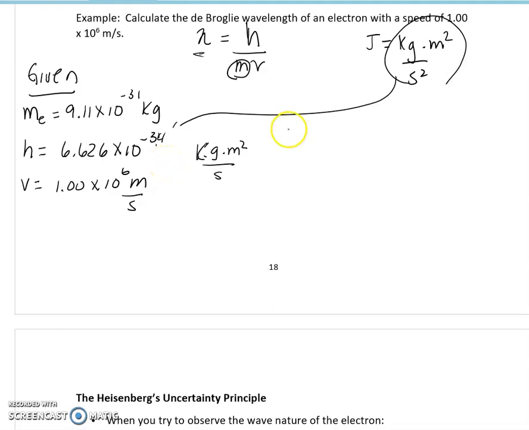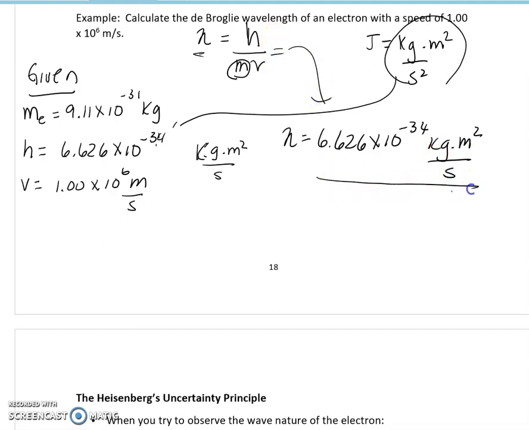All right, so now let's plug everything into our formula. Planck's constant will be 6.626 times 10⁻³⁴ kilogram meter squared per second. Again, we're copying this formula, so there's Planck's constant in our numerator. Now what's in our denominator? The mass of the electron, 9.11 times 10⁻³¹ kilograms. That's good, we didn't have to change any units. It can cancel with the kilograms in Planck's constant.